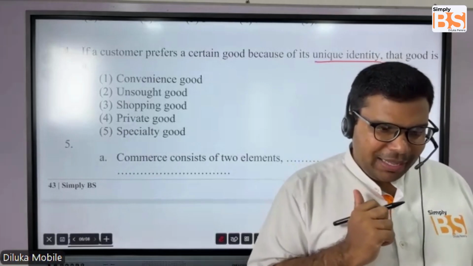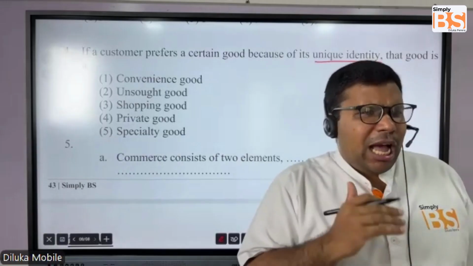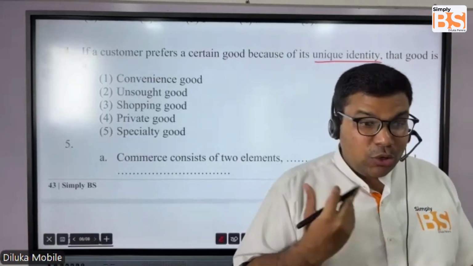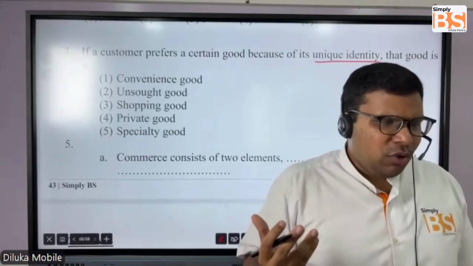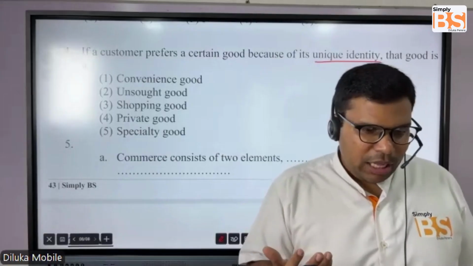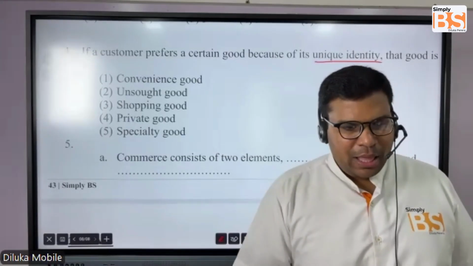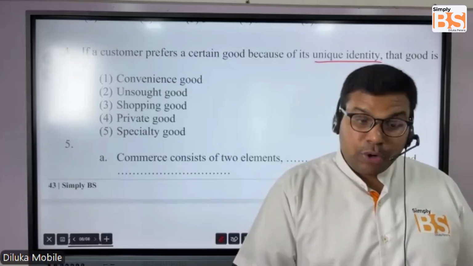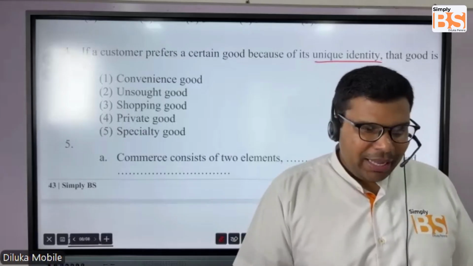If you want to buy an apartment, you will say, I will always go and buy Prime Land Apartments. Due to some reason, Prime Land Apartments could be unique to you. It could be the service, or it could be the location, or it could be the price. We don't know. So what are those, students?